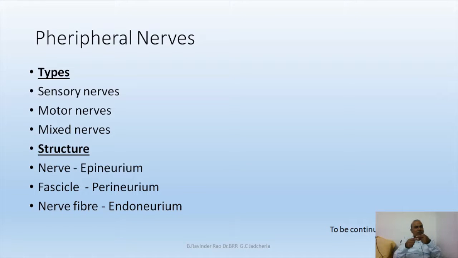Each fascicle is surrounded by a connective tissue called the perineurium. And if you open the perineurium, you will find the nerve fibers. Each nerve fiber is surrounded by endoneurium. So there are three connective tissue layers from outside to inside: epineurium, perineurium, endoneurium.